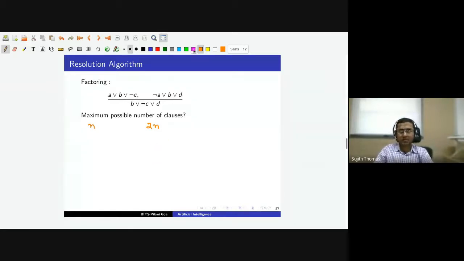That means we have 2 to the power 2n possible clauses. We are also counting the box clause where no literal is present. So basically the number of possible clauses that we can derive will be finite. So this algorithm will terminate. It will not run forever.